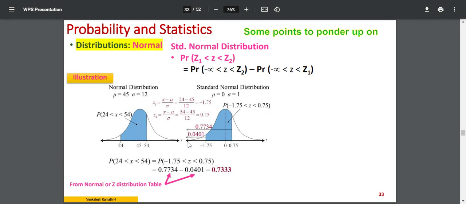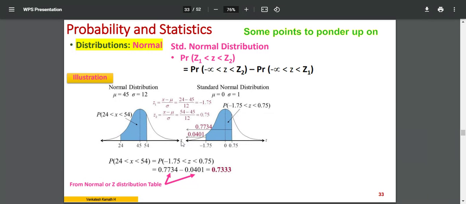Starting from minus infinity till minus 1.75, this is the area under the curve, and I'll mark it as A. Minus infinity up to 0.75, this area is B. Of this B, I do not want A.